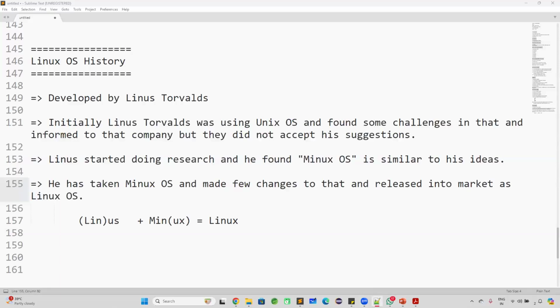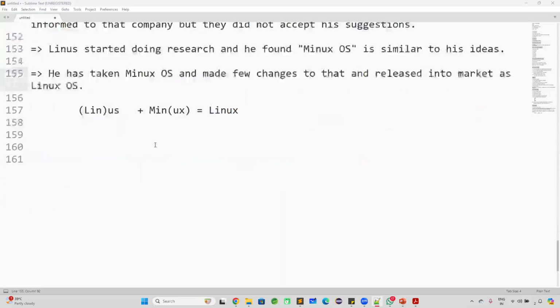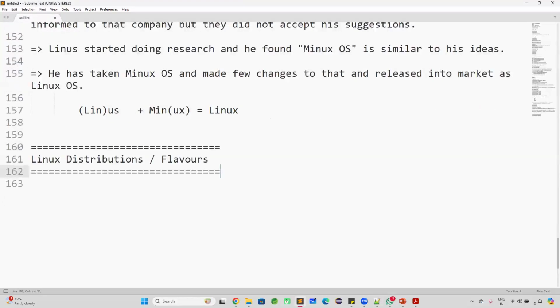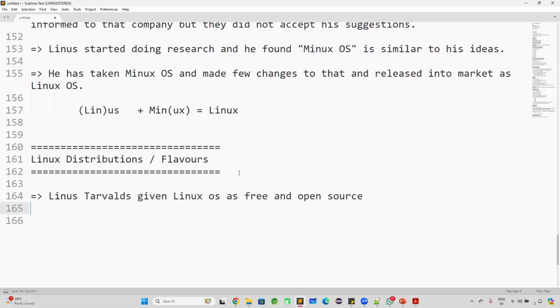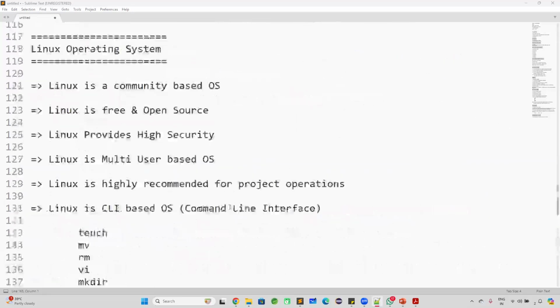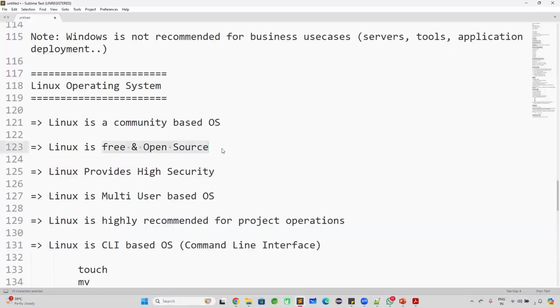So this Linus Torvalds has given this Linux operating system for free of cost in the market. Not only for free, he has given the source code of the Linux operating system also. That is the reason we are calling Linux free and open source. Free means anybody can use it. Open source means the code is also available.